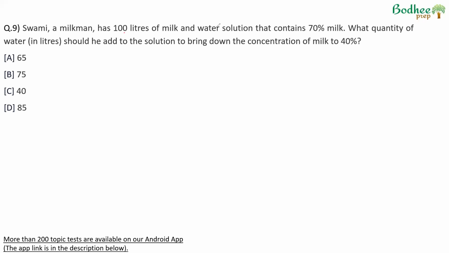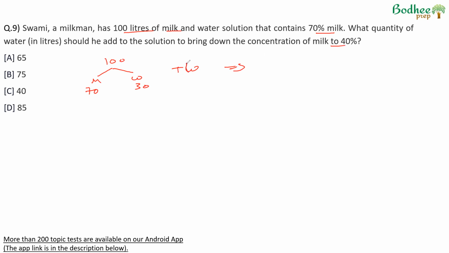Swami, a milkman, has 100 liters of milk and water solution that contains 70% milk. 70% of 100 is 70 liters milk, 30 liters water. What quantity of water should be added? So we are adding water to this to bring down the concentration of milk to 40%.